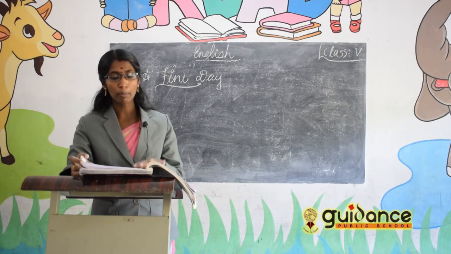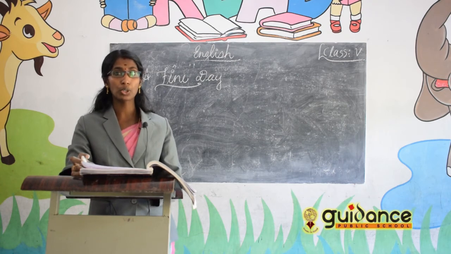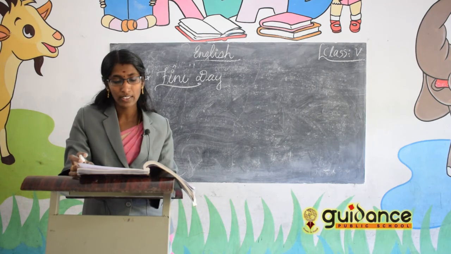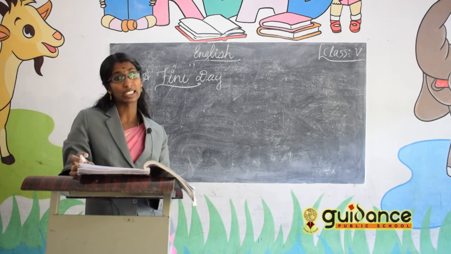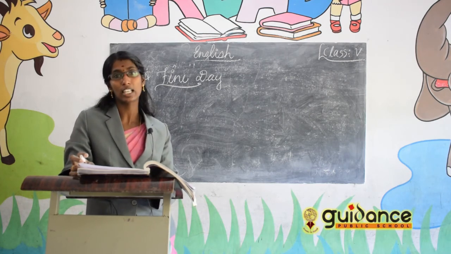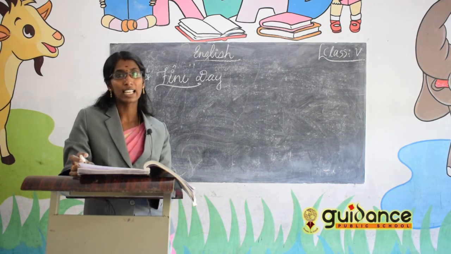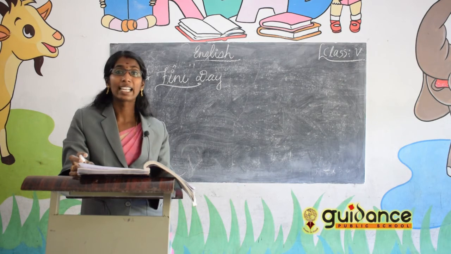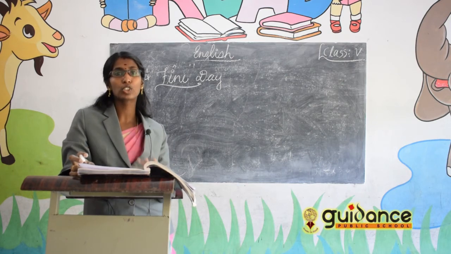Then at last the poet is telling the child, you have to say thanks to the sun. Why? Because one day this child said that the sun has forgotten us. Why? Because there is no sun. For a long days there are only rainy days. So the child thought that the sun has forgotten them.